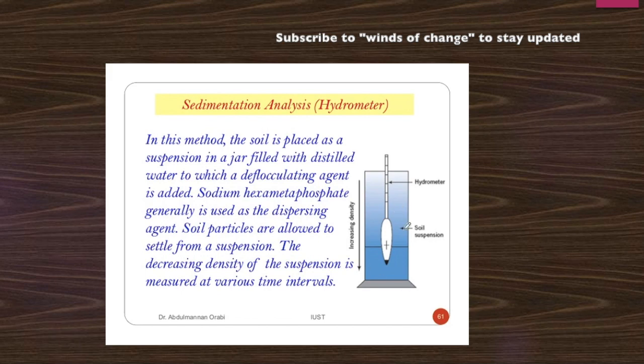Now when we add a deflocculating agent like sodium hexametaphosphate, this is generally used as a dispersing agent, and now the soil particles are allowed to settle from the suspension. The decreasing density of the suspension is measured at various time intervals. Through this analysis we will determine the particle size distribution also. This is the sedimentation analysis of the hydrometer method. I have taken this picture somewhere from the internet.